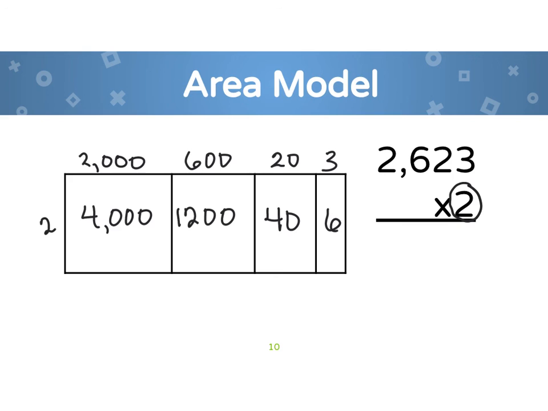Okay, we would have 6, we would have 40. Then if we add this together, we would have 5,200. All we did was add these together, plus, plus, plus. We added those together and we got the same answer.